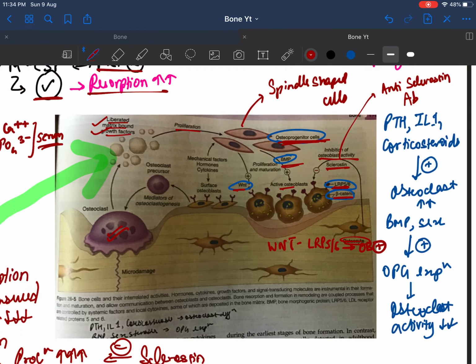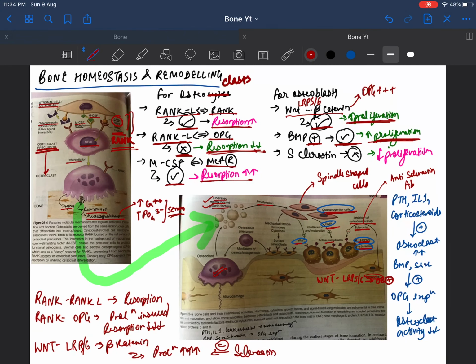So this is all regarding how osteocytes, osteoclasts and osteoblasts are activated and how they are inhibited. So repeating once again, the osteoclasts are activated by RANK-RANKL and CSF and MCSFR, and they are inhibited by RANK ligand and OPG binding.